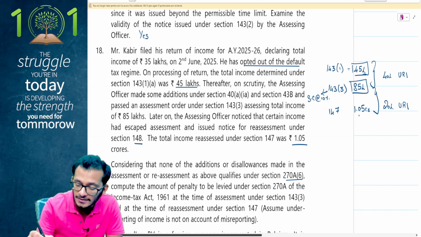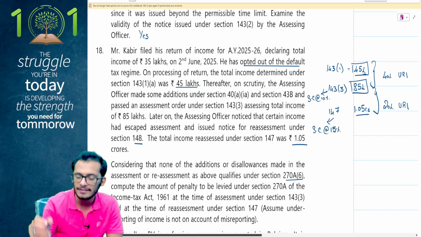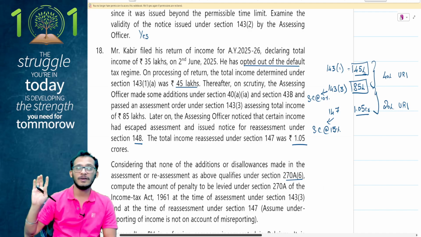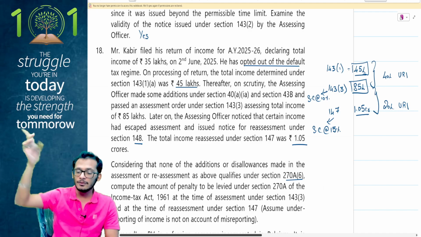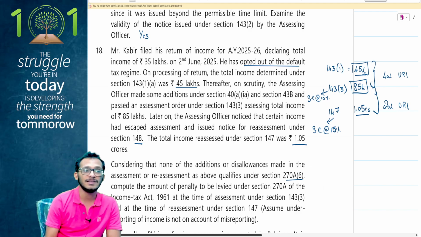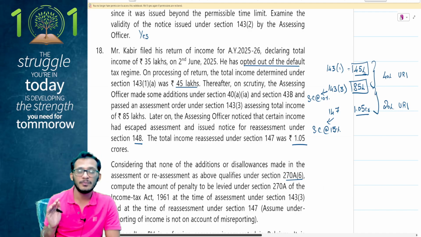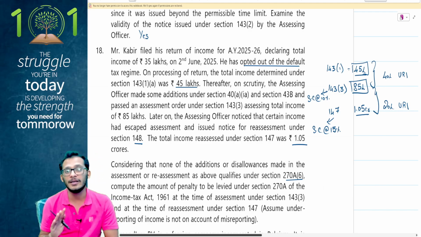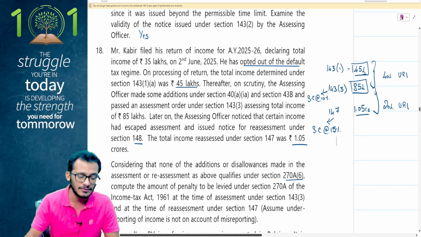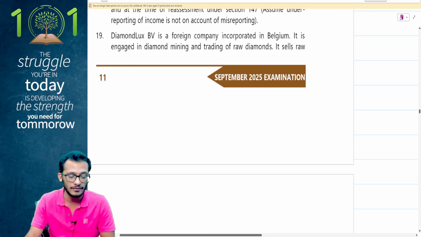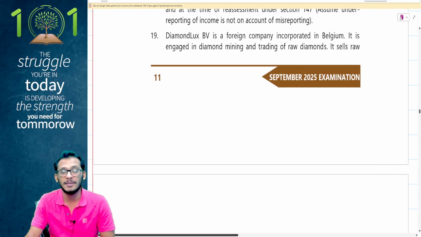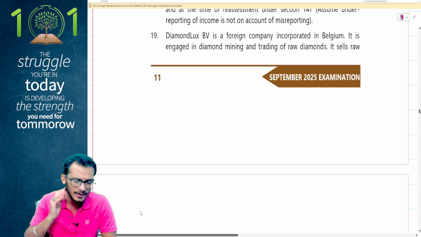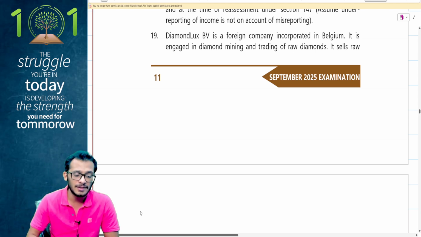When it comes to 147, the income has become 1.05 crores. Therefore, you will now have a surcharge at the rate of 15%. So you will take the tax on 1.05 crores with surcharge at the rate of 15%. Reduce the tax on 85 lakhs, whatever you have computed. The difference of that will be called my underreported tax, on which you have to levy penalty at the rate of 50%. Yes, I think this is a fairly easy question, people. You should be able to do it yourself as well. We have seen so many of these questions in the past, so it should not be a challenge for you. Yes, great. Looking at question number 19.